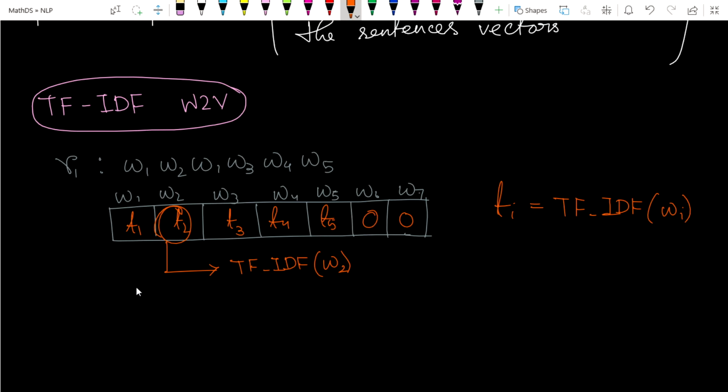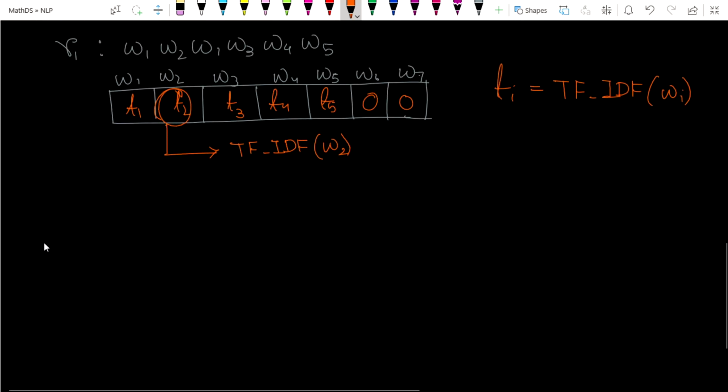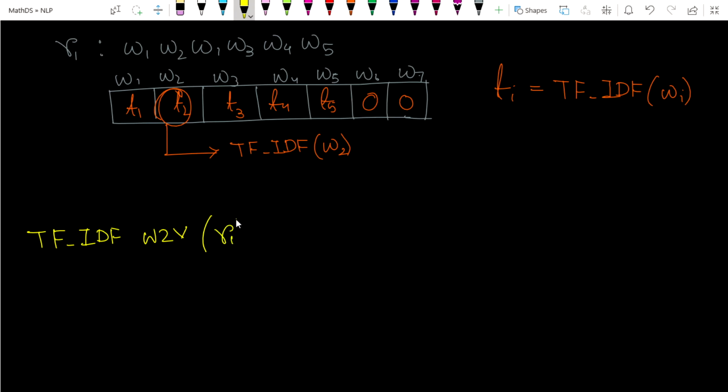So the construction of the TF-IDF word to vector for the review R1 that I have taken as an example works on the same concept. First, we multiply T1 into the word to vector of W1.